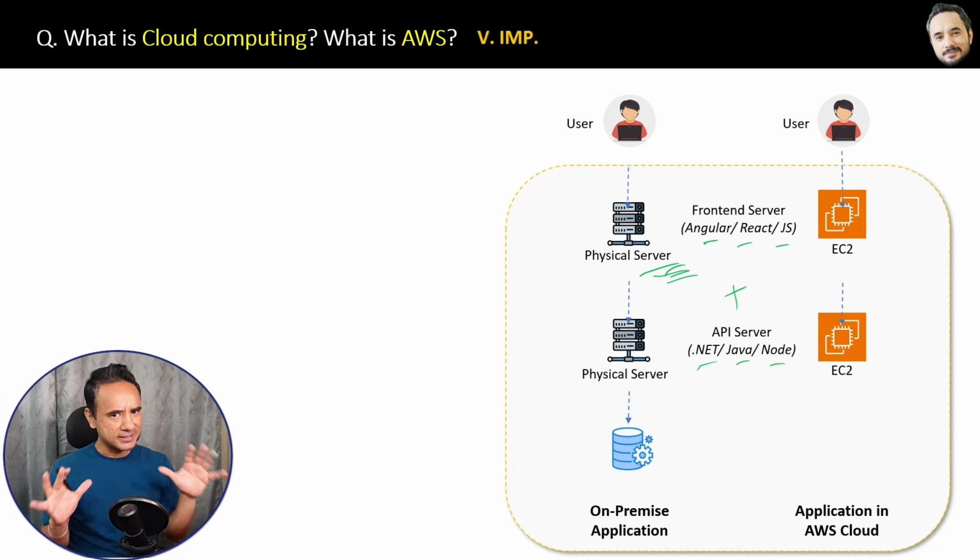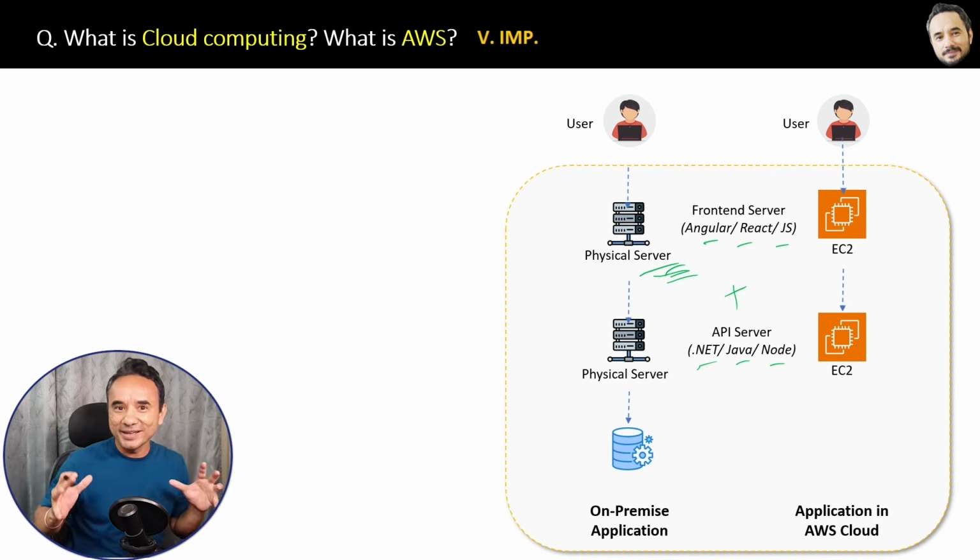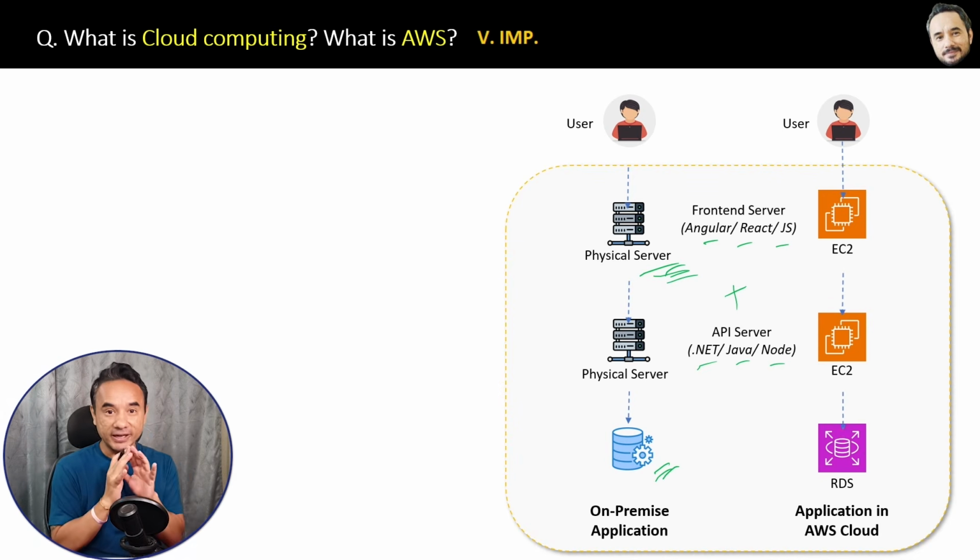EC2 in short are just like physical servers, and they can also host your application in the same way. So instead of maintaining this physical database here, you can use the AWS database, which is called RDS. Okay, AWS RDS, which is again the same RDBMS, but it is present in AWS.